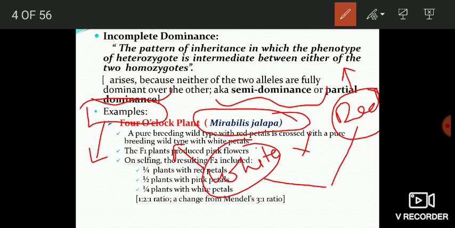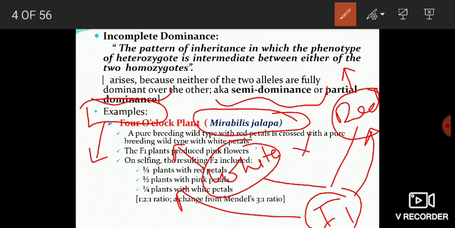When these two plants are crossed, the F1 plants obtained do not show white colored flowers, neither do they show red colored flowers. Instead, the color of flowers in F1 is intermediate between red and white, which is pink. All the F1 plants produce flowers having pink color.